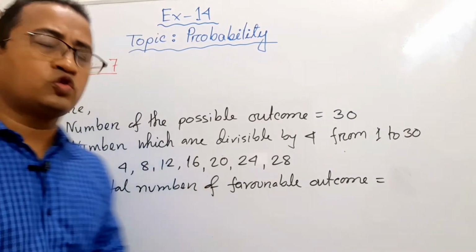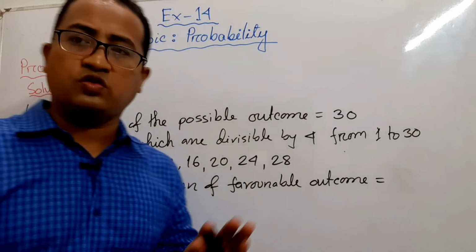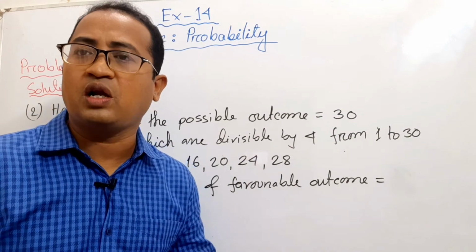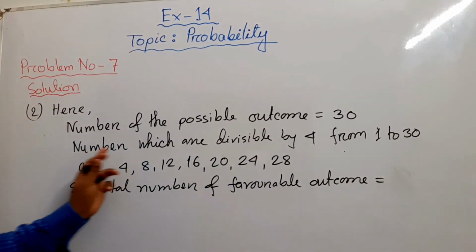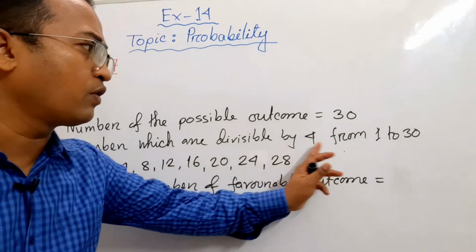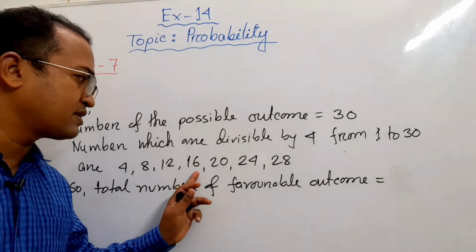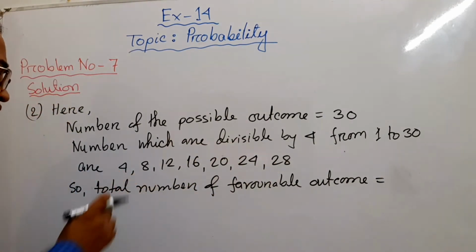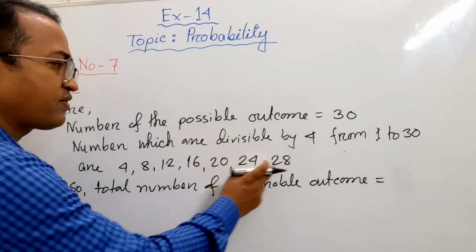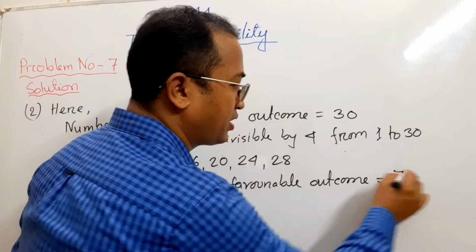Now the second question. Look, here the number of possible outcomes is also 30. The number of possible outcomes is always 30 for all the 4 parts. Numbers which are divisible by 4 from 1 to 30 are 4, 8, 12, 16, 20, 24 and 28. Look, how many numbers? 1, 2, 3, 4, 5, 6, 7. So the total number of favorable outcomes is 7.